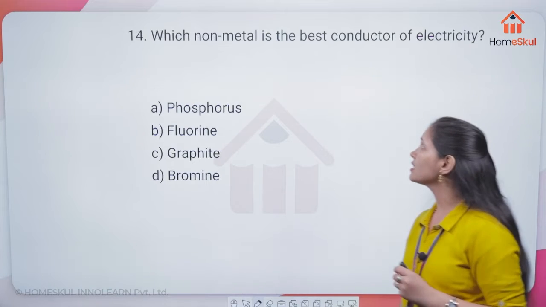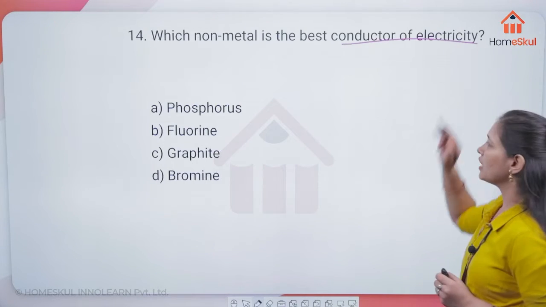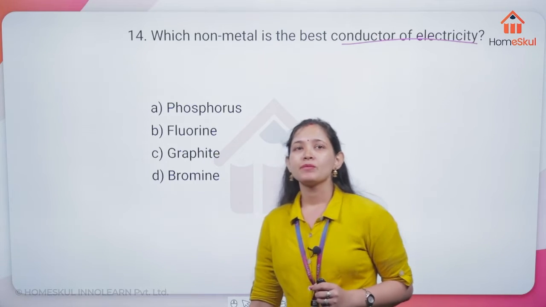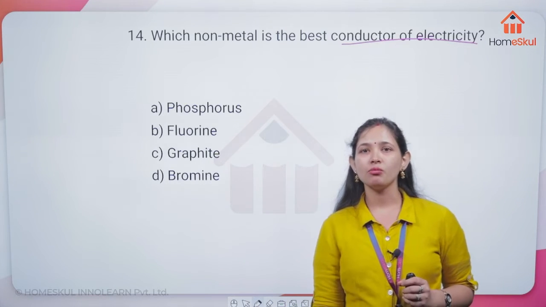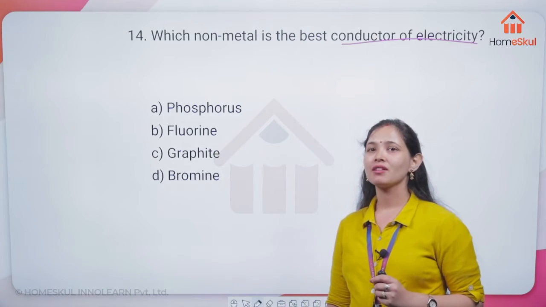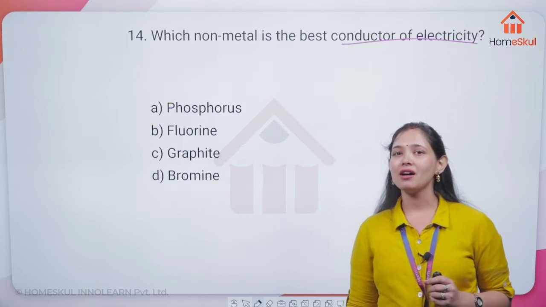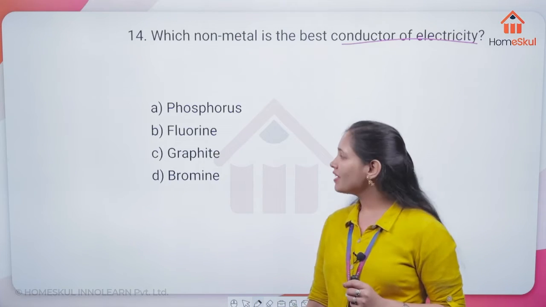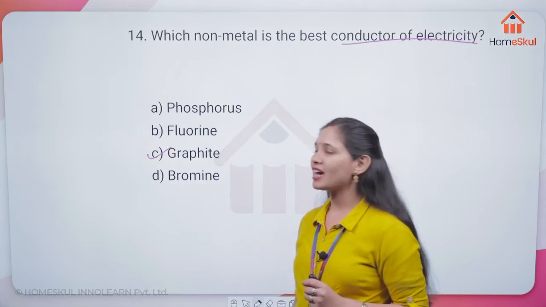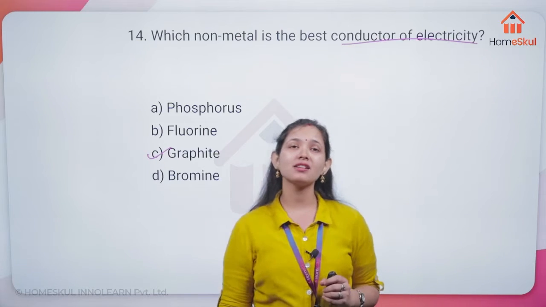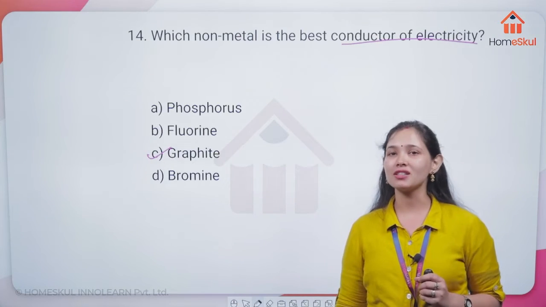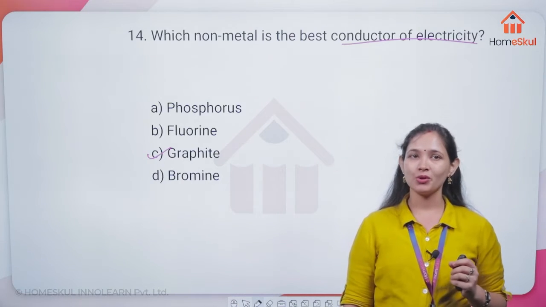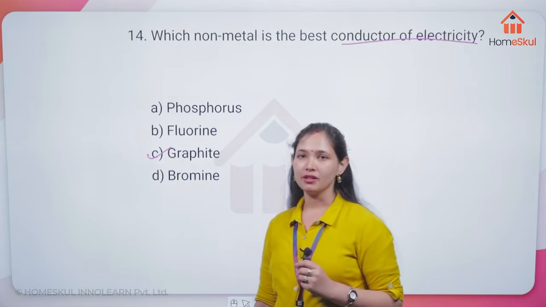Which non-metal is the best conductor of electricity? Phosphorus, fluorine, graphite, bromine. C. Yes, very correct, Diya. Neha, Velga, Nishka, Anushka, everyone, very correct. Here comes the C option, that is graphite, and graphite is a good conductor of electricity. We know that it is an allotrope of carbon also.